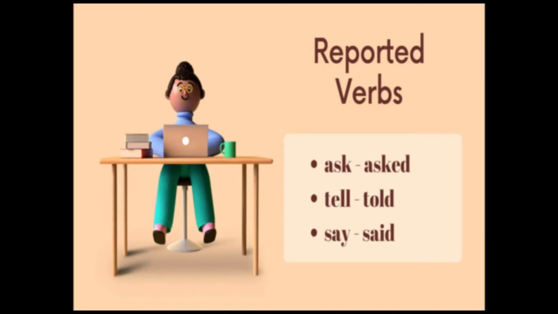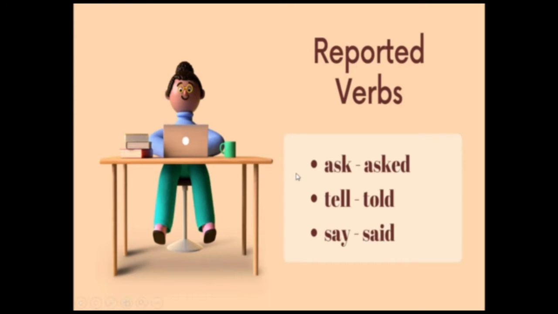When we study direct and indirect speech, we need to know about reporting verbs. There are some words that can be used as a reporting verb, such as ask, tell, and say. We use the word say if we don't have an indirect object in the sentence, while we use the words tell and ask if we want to mention the indirect object.